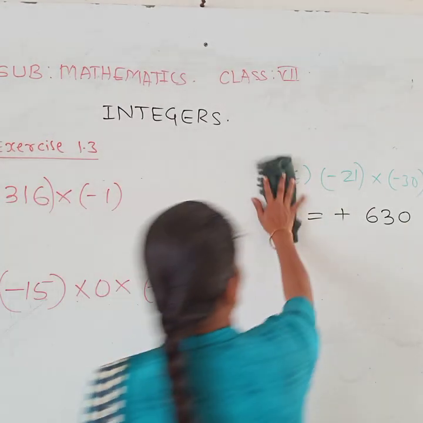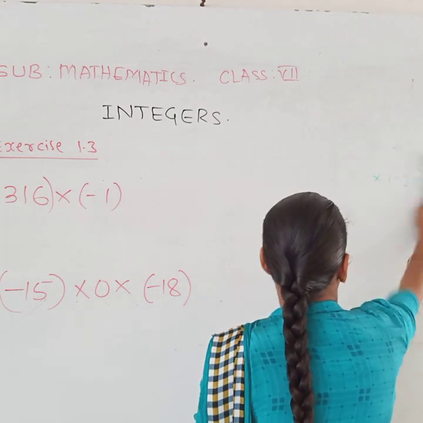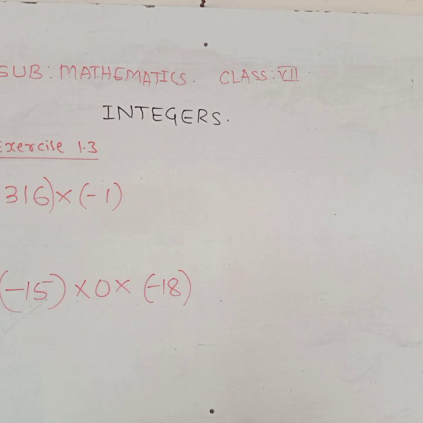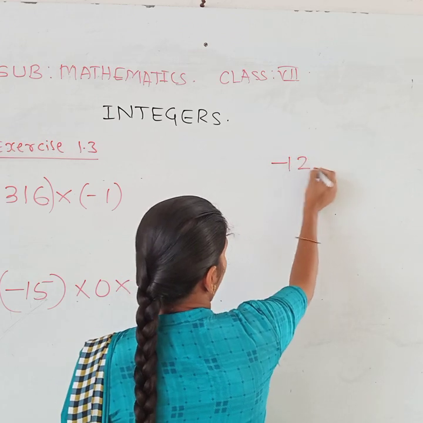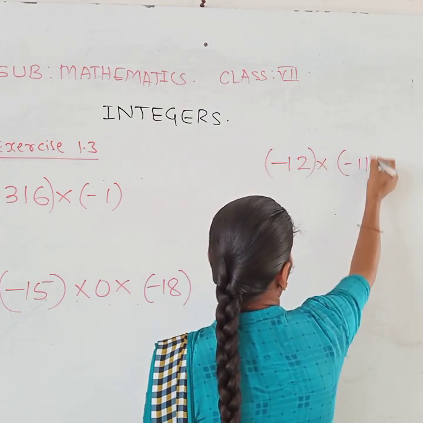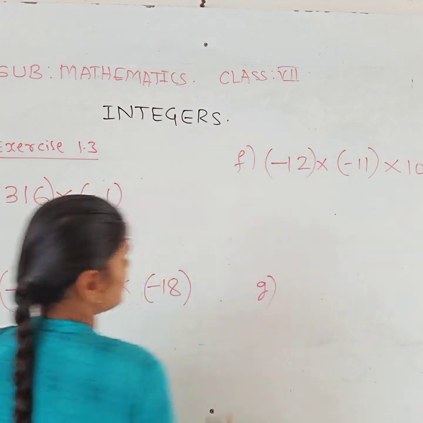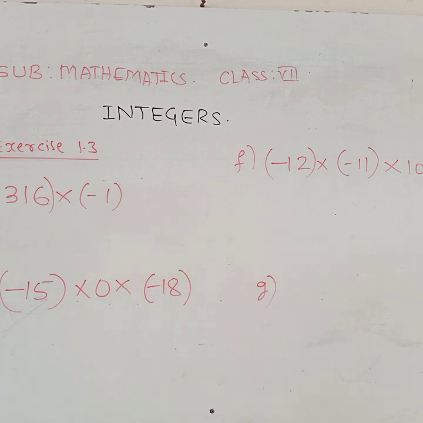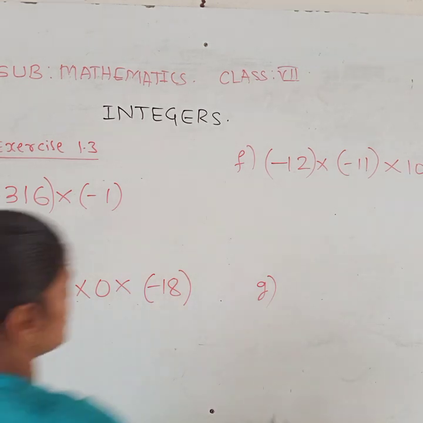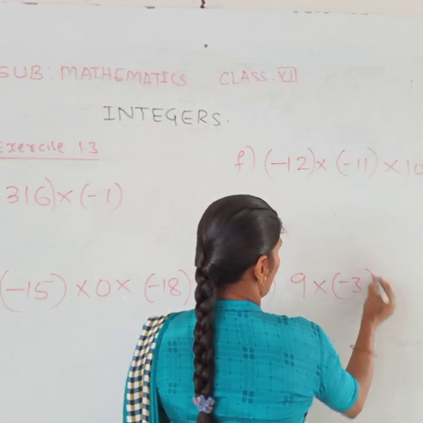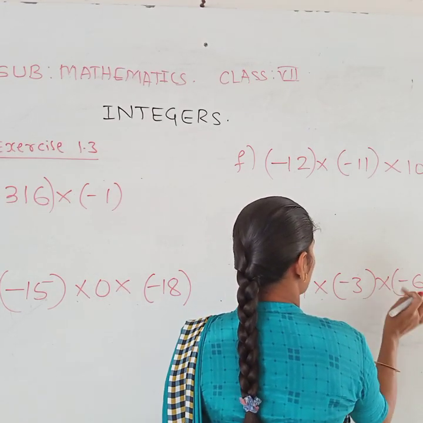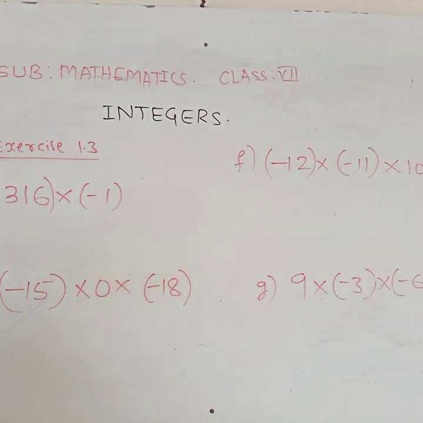So next, F1. Solve fast and show me your answer, one by one. F1: minus 12 into minus 11 into plus 10. Then G1: 9 into minus 3 into minus 6. So dear students, solve fast. Tell me your answer. Do it fast.